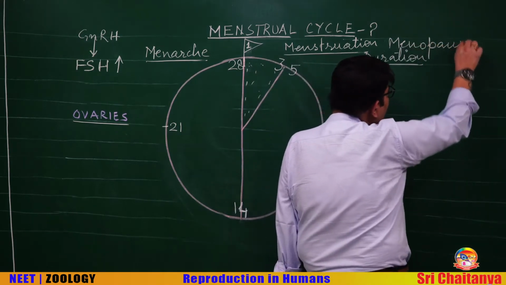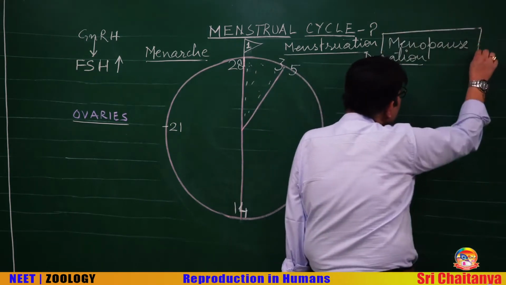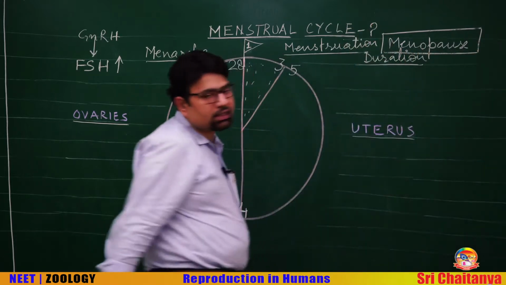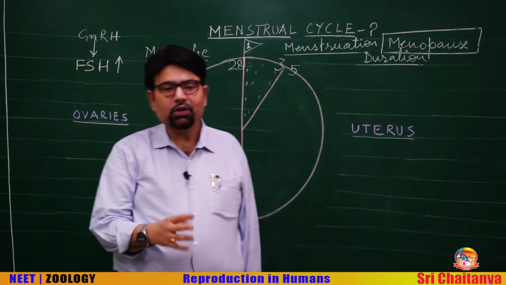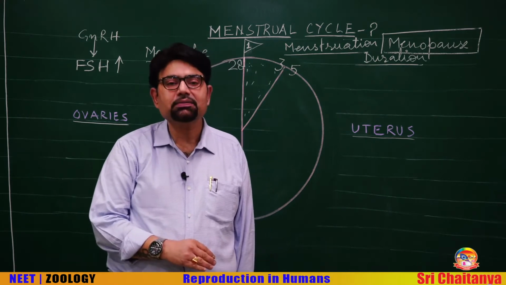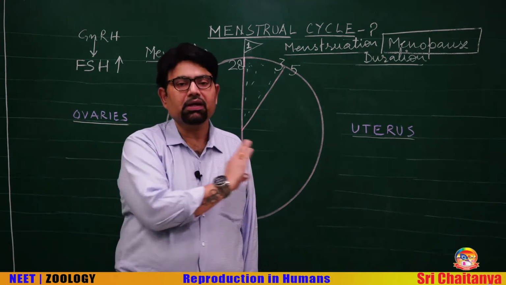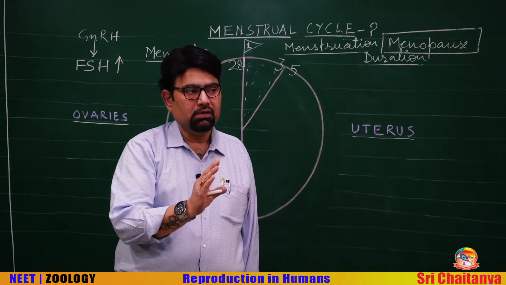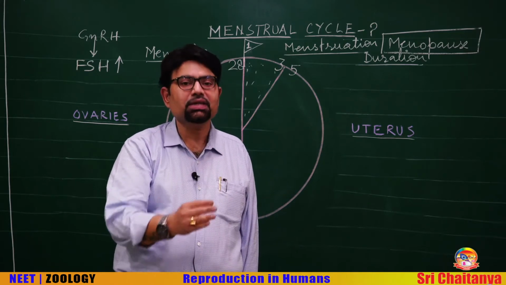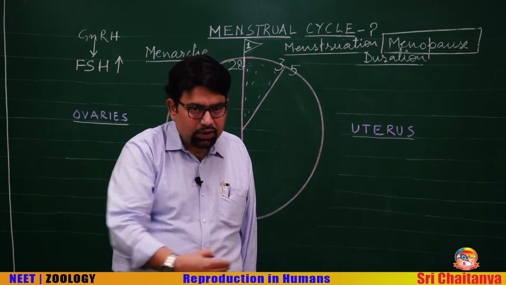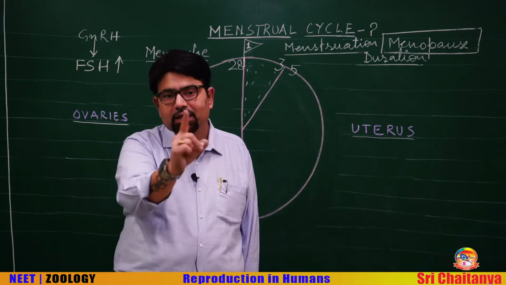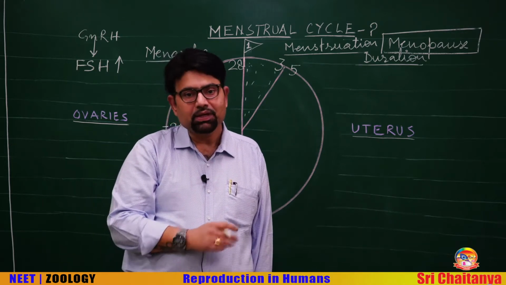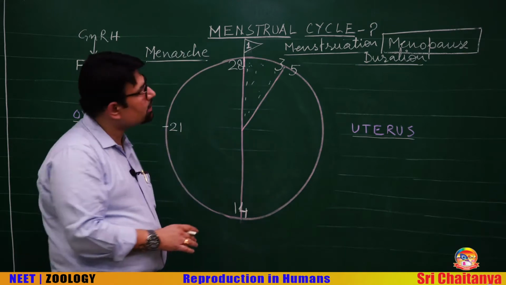Menopause is the permanent stoppage of the menstrual cycle that occurs at an age of about 45 to 50 years. In this period, the menstrual cycle occurs at 1 lunar month interval except during pregnancy. There is no menstrual cycle during pregnancy.